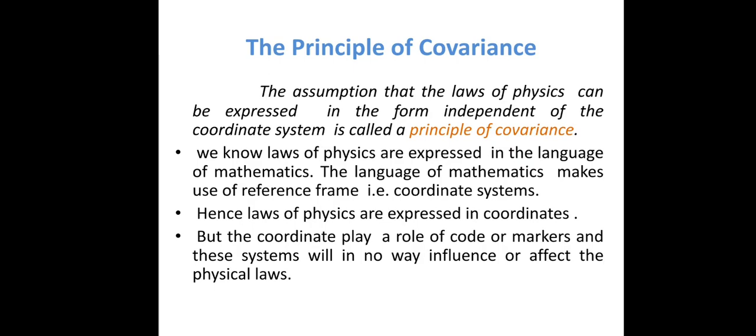And we know that the laws of physics are expressed in the language of mathematics, and the language of mathematics uses a reference frame, which we call a coordinate system. And you know that until a law of physics can be expressed mathematically, it is not taken to be true. If we are given a theory in physics, then we have the description and the mathematical equations are also present. So every physics law is expressed in terms of mathematical equations.